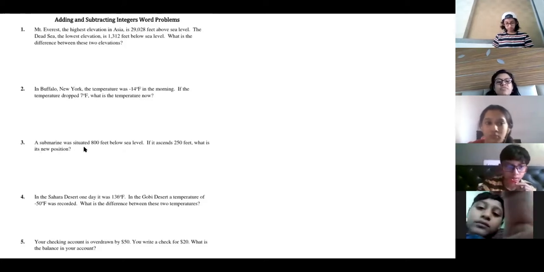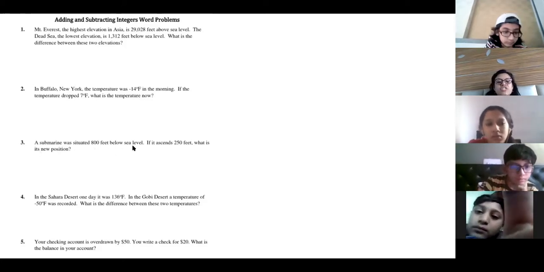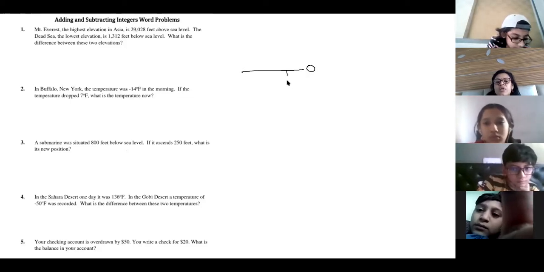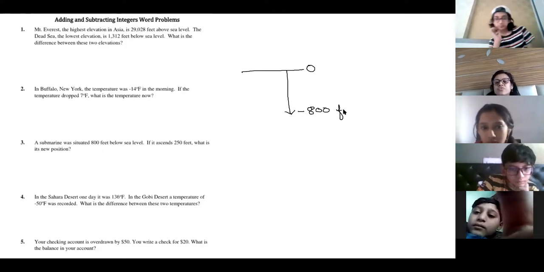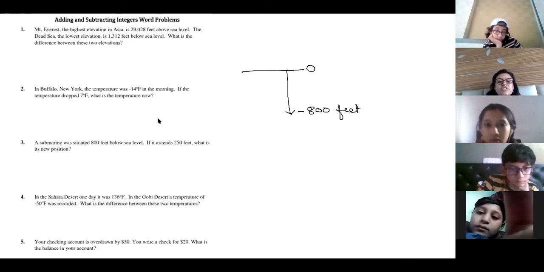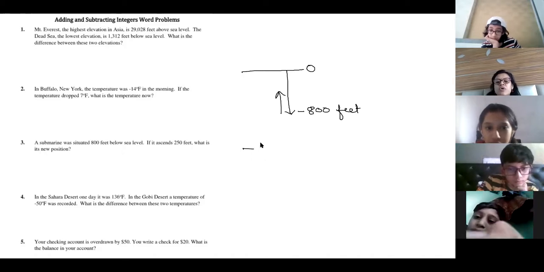A submarine was situated 800 feet below sea level. Okay, so sea level is 0. Below sea level is minus 800. Okay, since it says below, it is minus 800 feet. And it ascends 250 feet. Ascends means going up. Okay, positive 250.